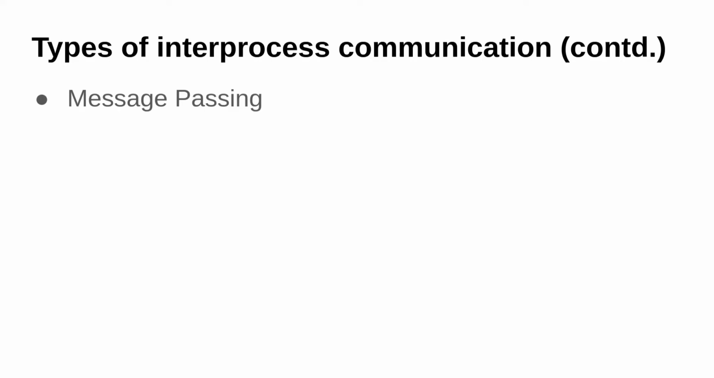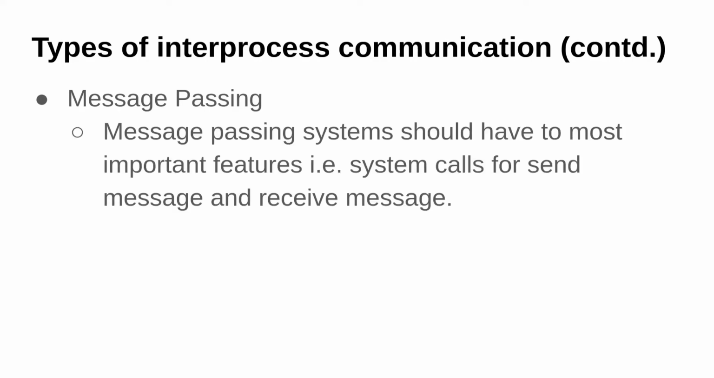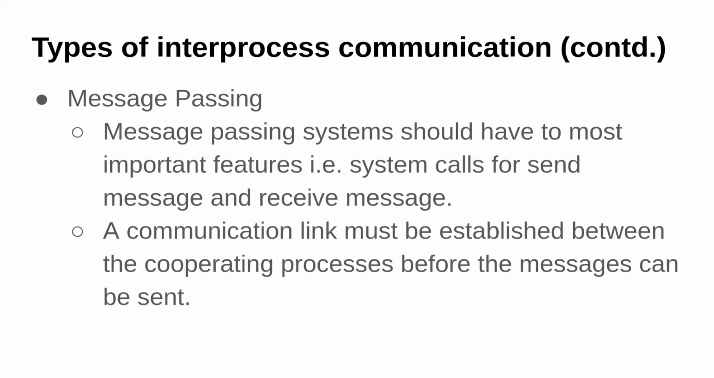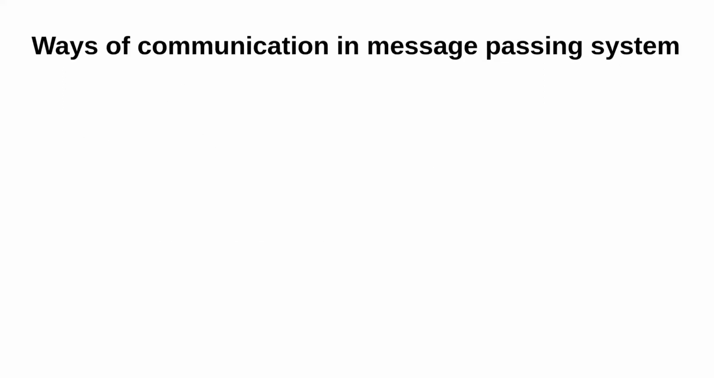Other type of interprocess communication is using message passing. In a message passing system, the system should have two system calls, one used for passing a message and one used to receive a message. And in order to pass those messages, the processes should establish a communication link so they can share information with each other. So let's look at how a message passing system works.